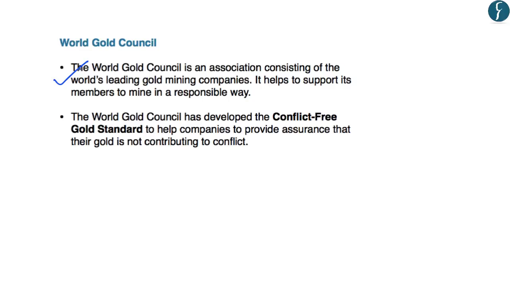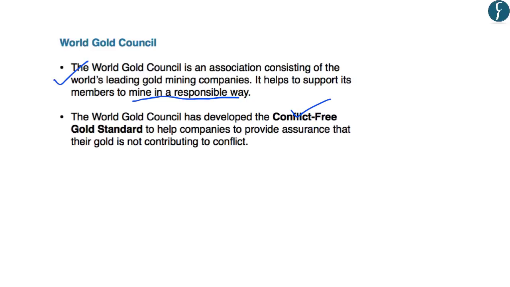And it helps to support its members to mine in a responsible manner. Further, this World Gold Council has developed a conflict-free gold standard. Now, there are growing concerns that the newly mined gold could be used to finance armed conflicts in countries. And that is why there is a need to ensure that the gold that is sold in the markets does not indirectly finance such conflicts.